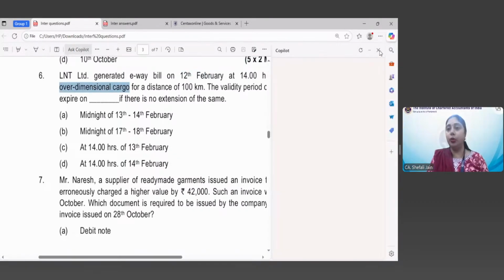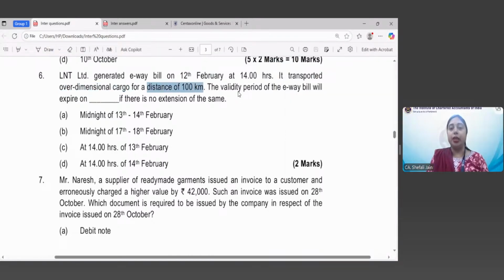It's 100 kilometers. The validity period of the e-way bill will expire on dash if there is no extension of the same. So these are the 4 time limits which are provided to you. The question is on your screen.